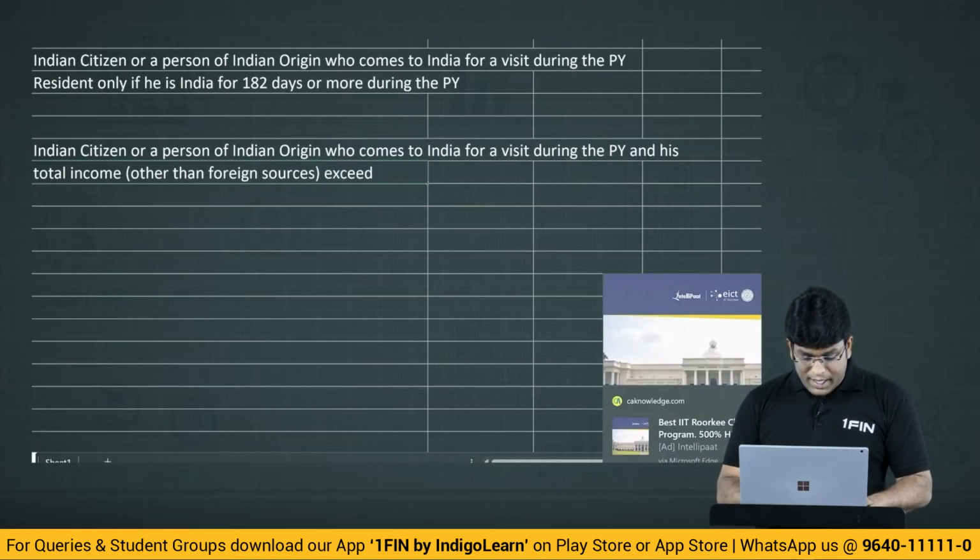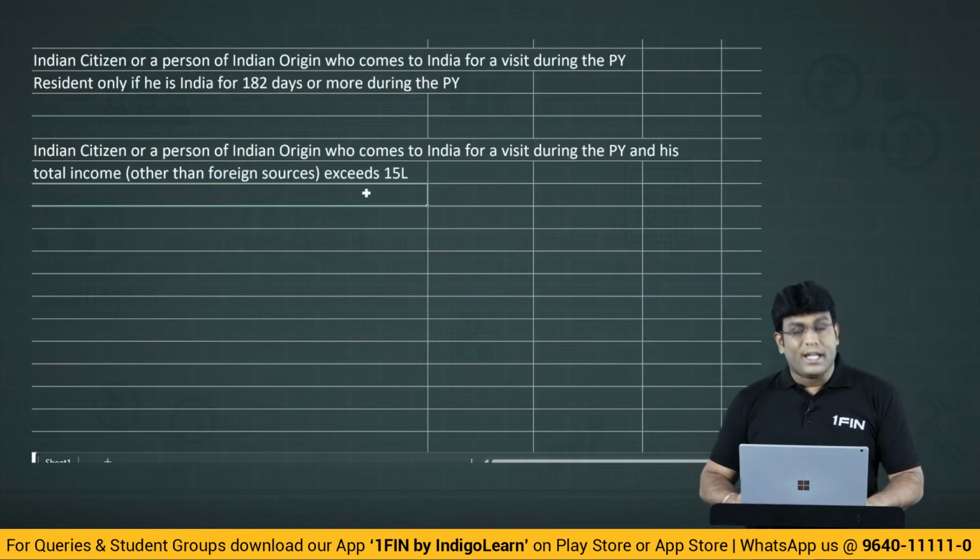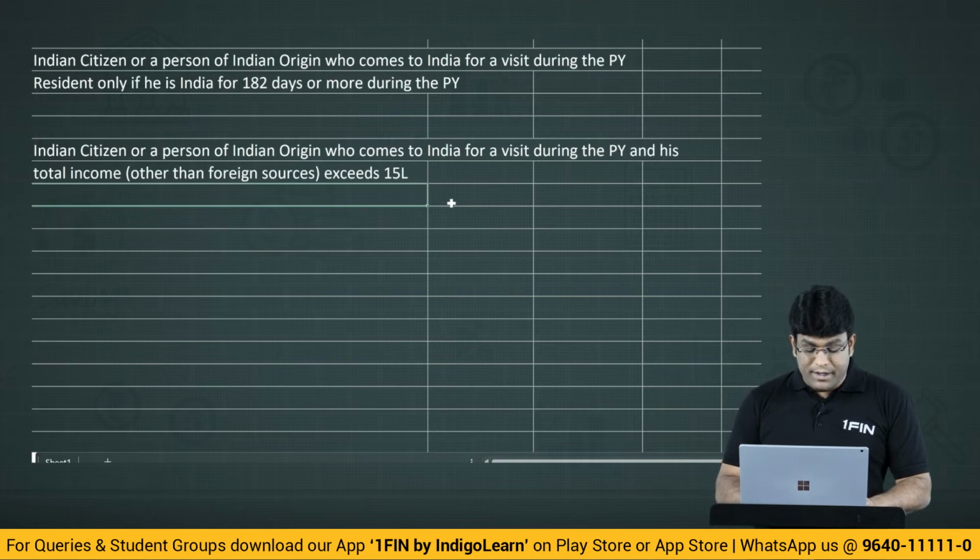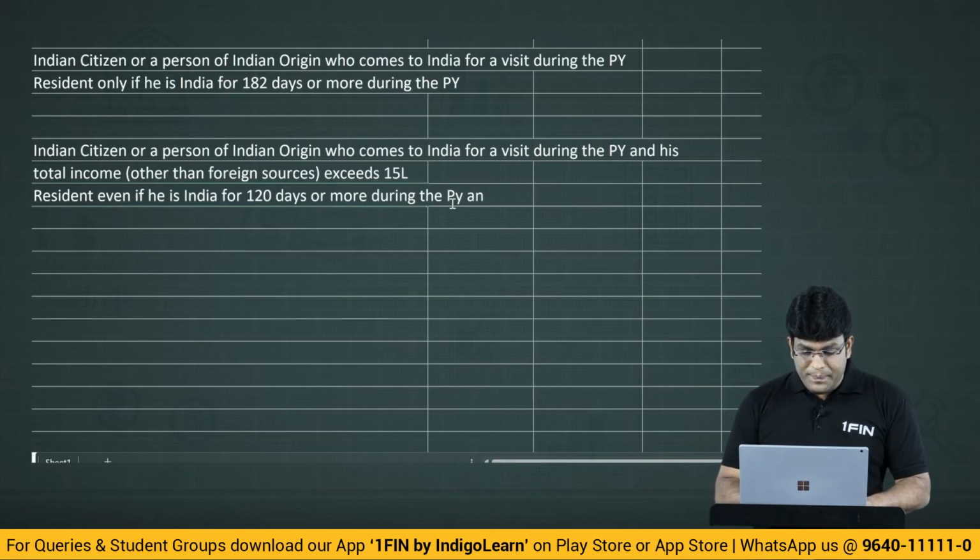Total income other than foreign sources exceeds 15 lakhs. Come on, my dear friends, what is the language? Total income other than foreign source exceeds how much, my dear friends? 15 lakhs. Then he is regarded as a resident even if he is in India for 120 days or more during the previous year